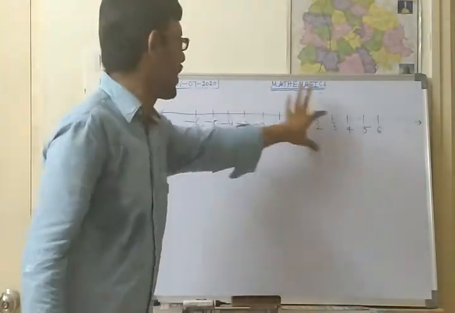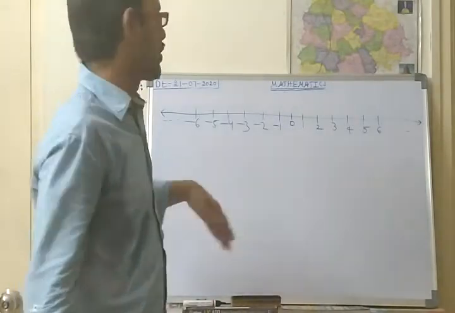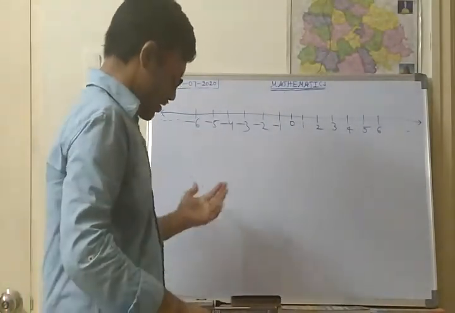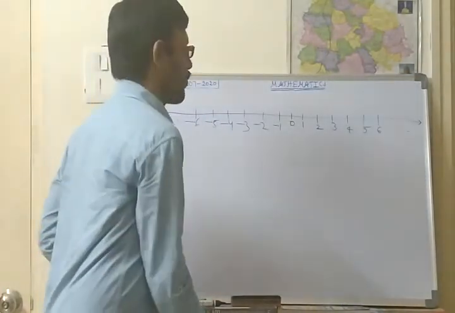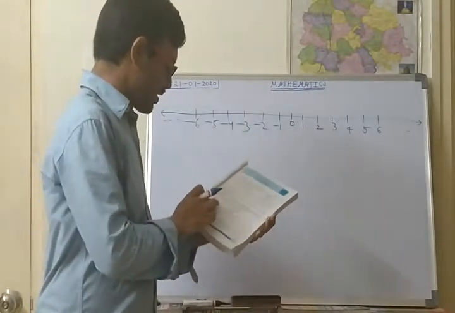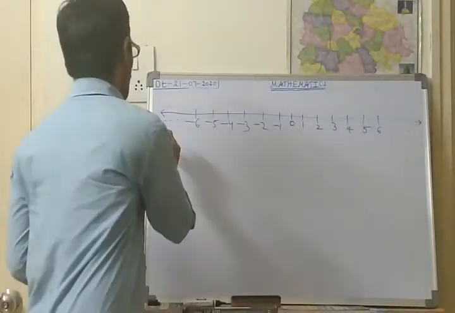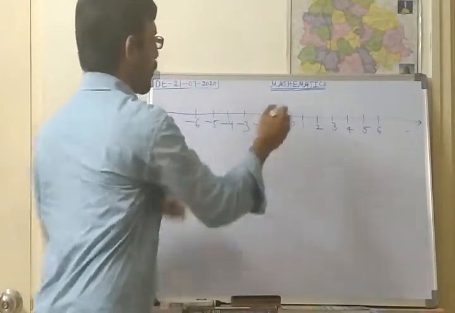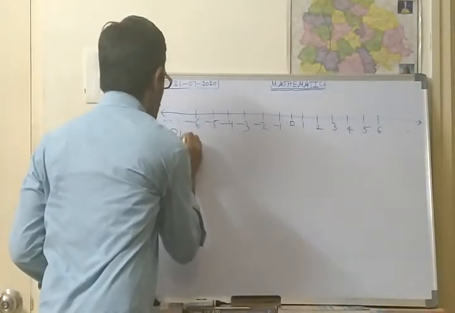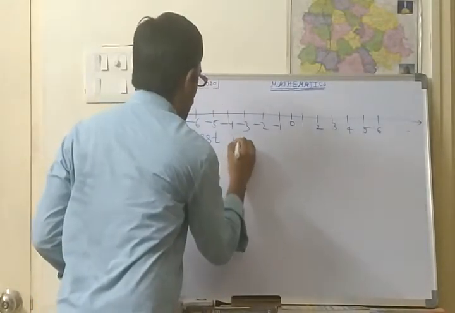So this is called the number line. Already you might have learned this in the 6th class. This is a representation of the number line. Here some more questions we shall solve from this number line. So see the first question. Which is the biggest integer represented on the above number line? From this number line, which is the biggest integer?